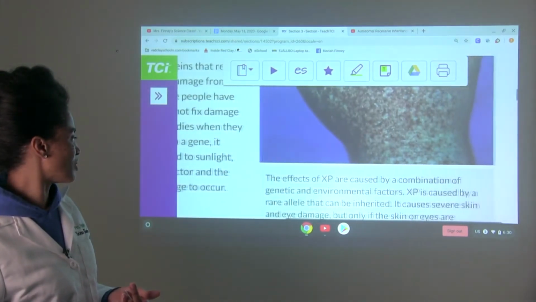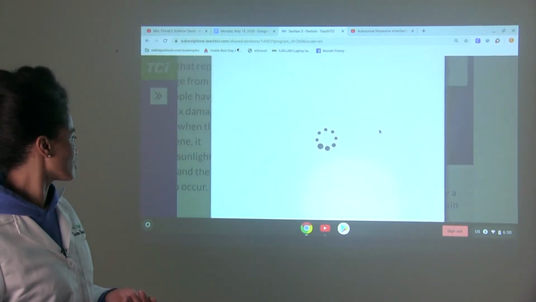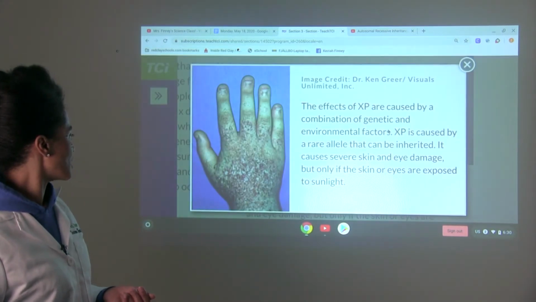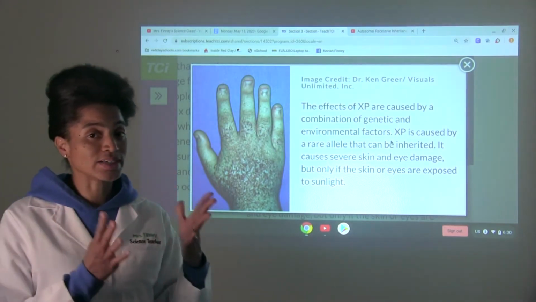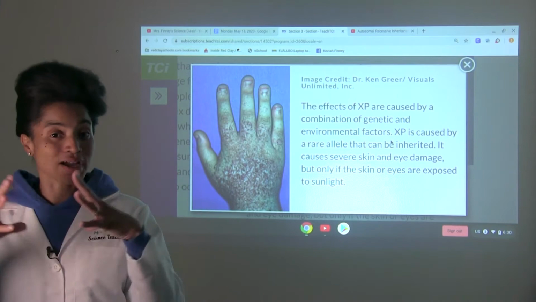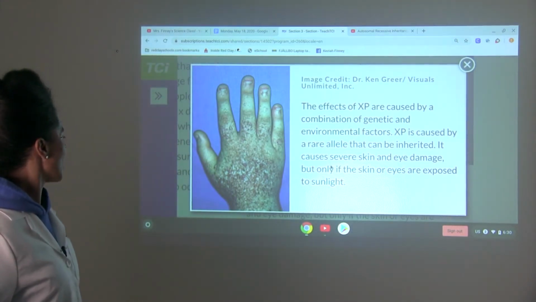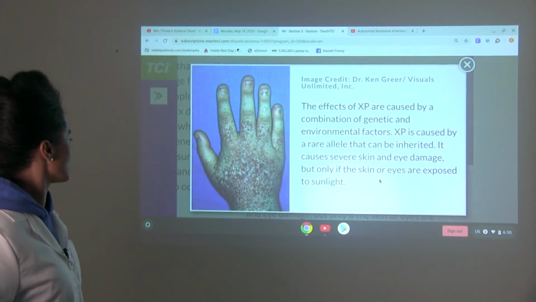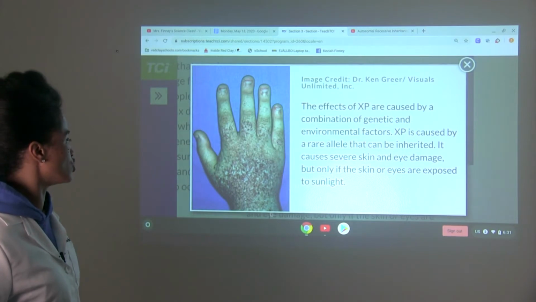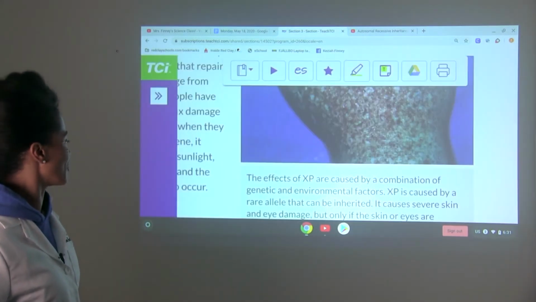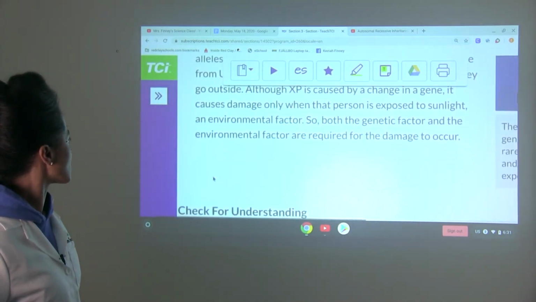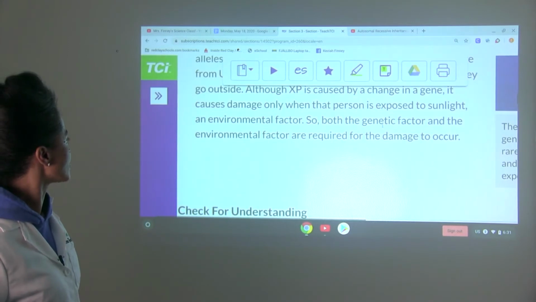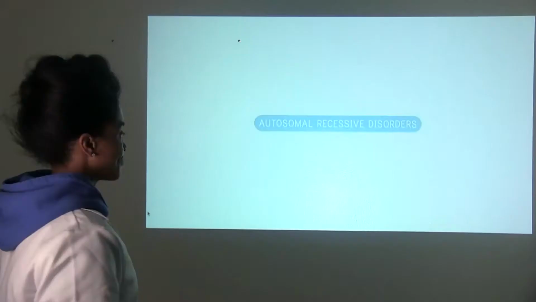All right, let's take a look at this image. This just illustrates that it's caused by a combination of genetic and environmental factors. So not just by genes, not just by the environment, but a combination of both. As you can see, it causes severe skin damage, also eye damage, but only if the skin or eyes are exposed to sunlight. All right, so we want to take a look at a video that gives us a little more information about this topic. Let's take a look.